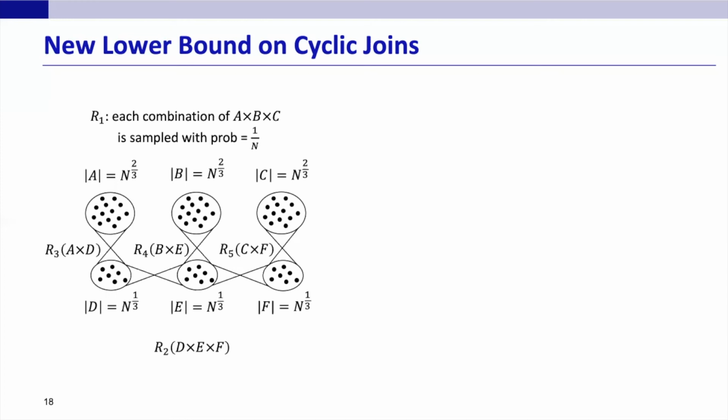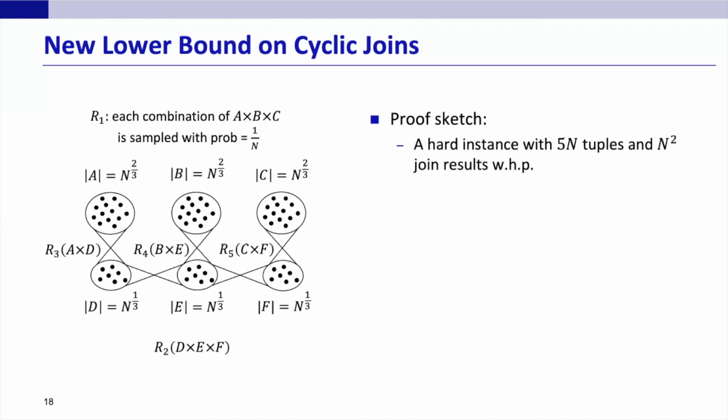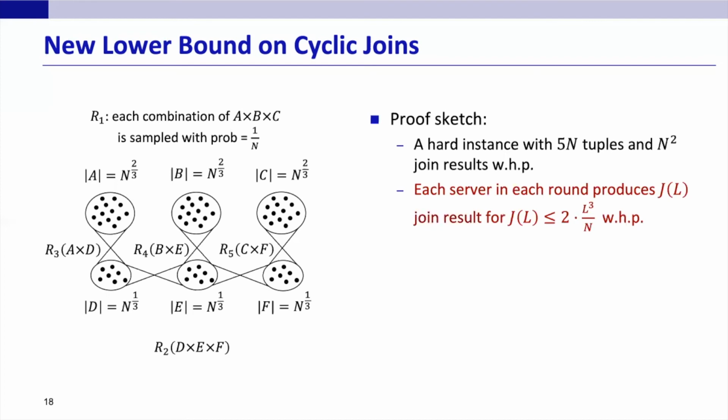This instance also has n-squared join results in expectation. We next show that each server cannot achieve high efficiency in emitting the join results, no matter which combination of input tuples it loads into local memory. More specifically, we bound the maximum number of join results one server can produce in a single round by 2 times L cubed over n. After that, applying the counting argument to this instance will give us this lower bound.